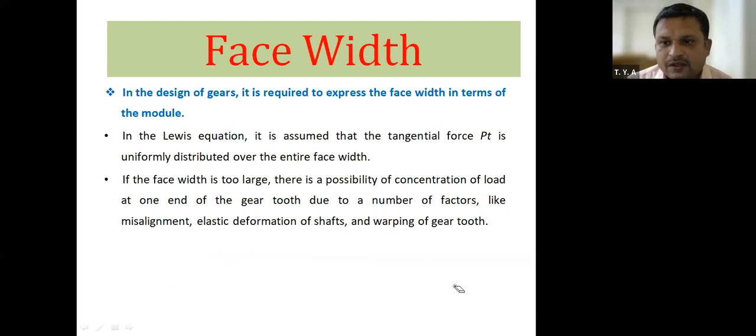Therefore, face width. Again I will draw the diagram of a gear tooth, then you will understand.